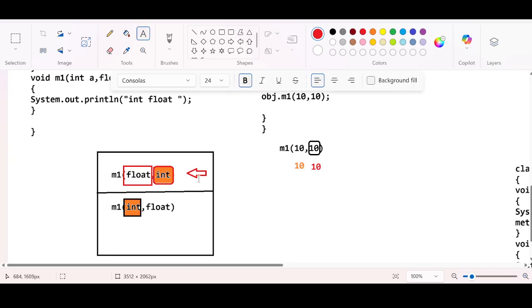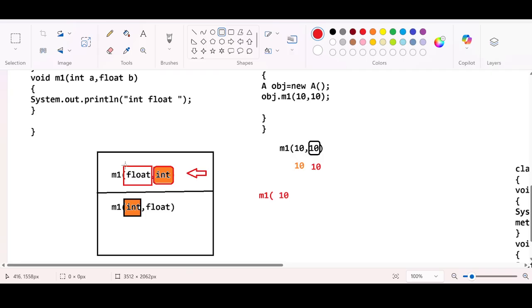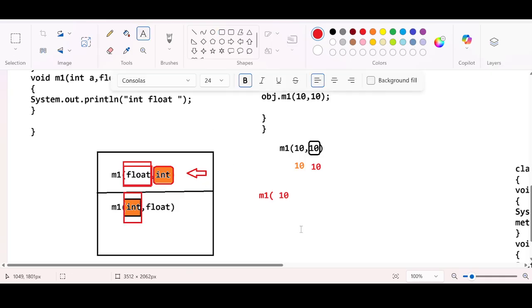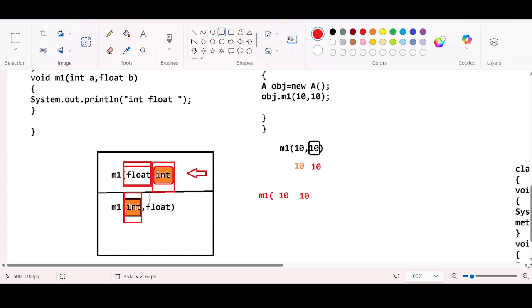It is like the promotion chart is getting confused, how this is going to get promoted. It's just like m1, if you pass 10, both can accept 10. Even this float can accept 10, this integer can also accept 10. Again, if you pass 10 here, both can accept. The compiler will be in a confused situation, which method needs to get executed.